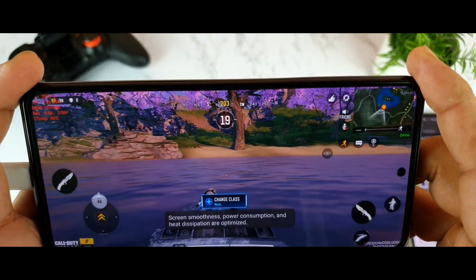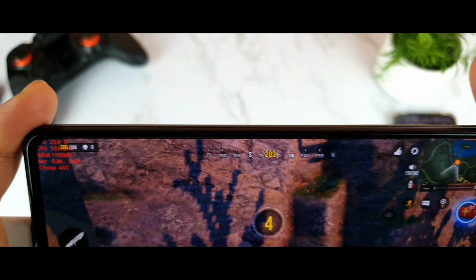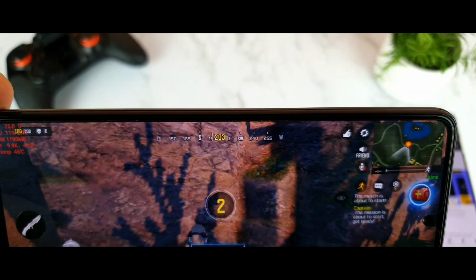So right now I'm trying to increase to 90. I did select 90 FPS, but it's still remaining around 25 and 26. Nothing much improvement happened. As you can see, friends, clearly nothing much improvement has happened at this point. Same 25 FPS I'm getting. So I'm ready to use the interpolation. No change in the frame rates. You can clearly see that there is no change in the frame rates.